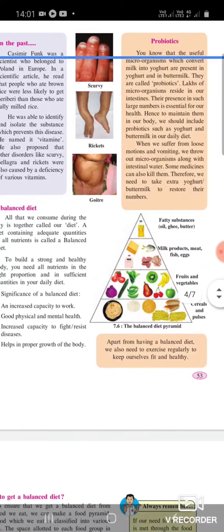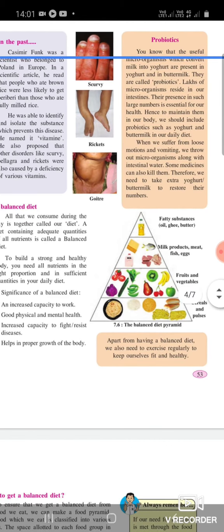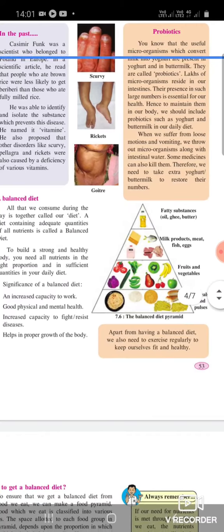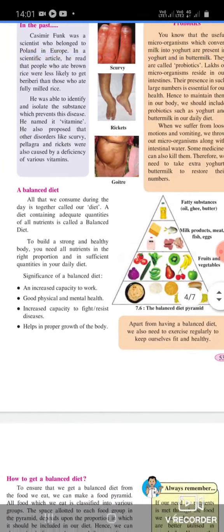When we suffer from loose motions and vomiting, we throw out microorganisms along with intestinal water. Some medicines can also kill them. Therefore, we need to take extra yogurt and buttermilk to restore their numbers.